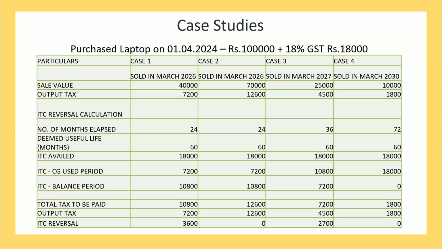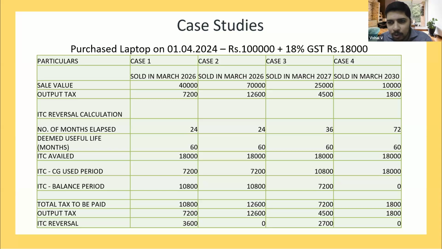Vishal, reversal will be 10,800. Only for disclosure purpose, we will be doing 7,200, because reversal has to be up to the extent of 10,800. Out of that, we adjust 7,200 for output tax liability actually. Correct. So we cannot say only 3,600. The whole 10,800 has to get reversed.